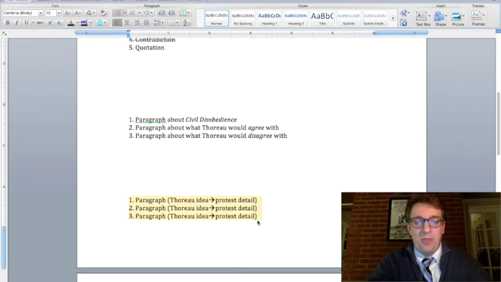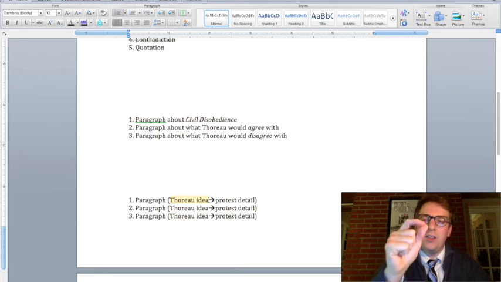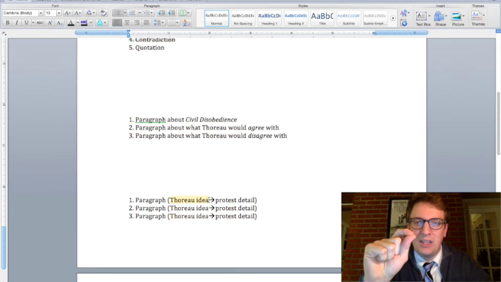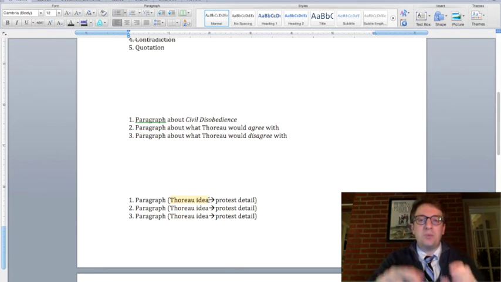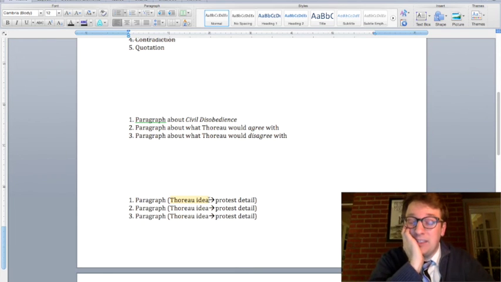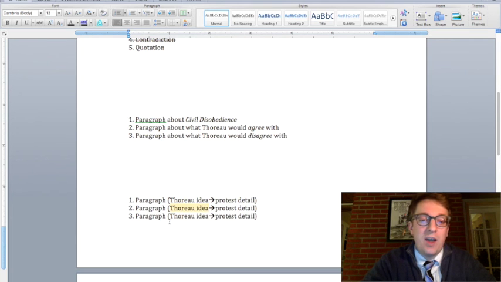There's also this method, and I think I prefer this way better, but each paragraph can essentially be the same thing, except you start off with one idea from Civil Disobedience. So you find one little nugget of wisdom from Civil Disobedience, you directly quote Thoreau, and then you explain how the protest either supports that statement by Thoreau or rejects or refutes it. And then you do the same thing. You find a second idea, you find a third idea, and you do the exact same thing with the other body paragraphs.